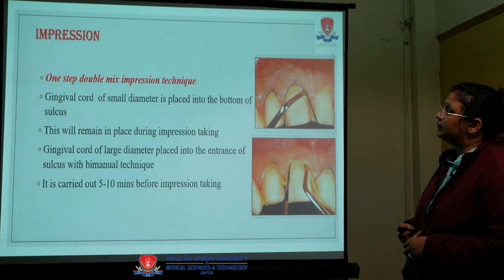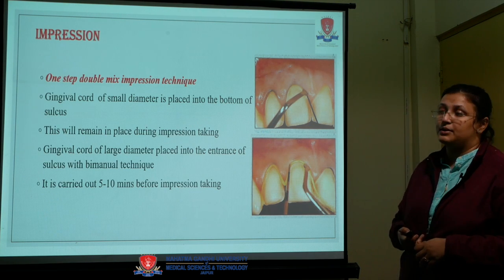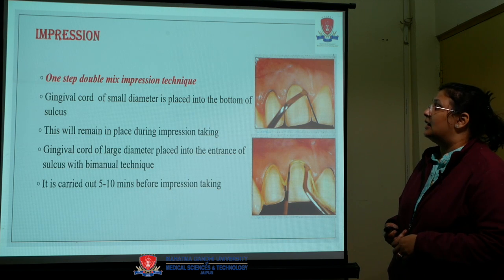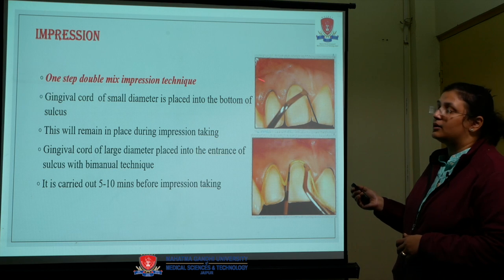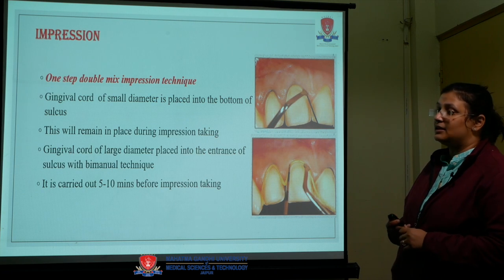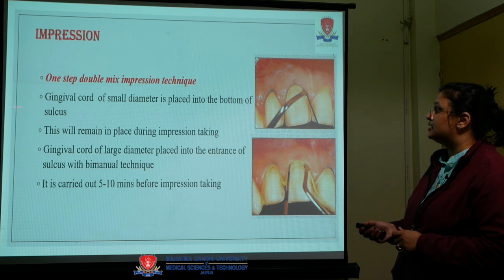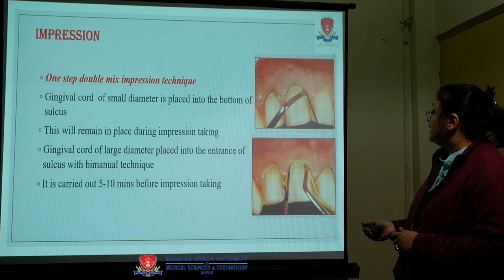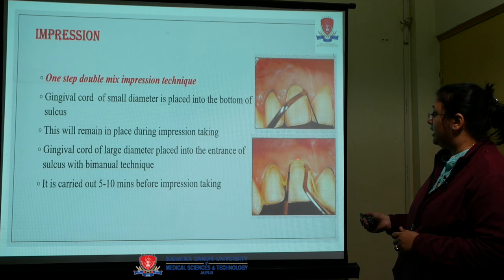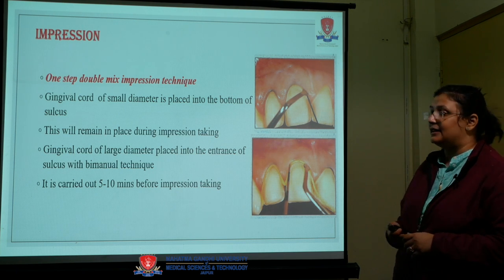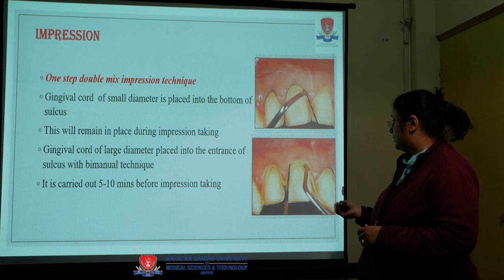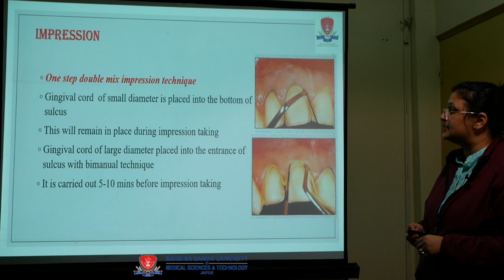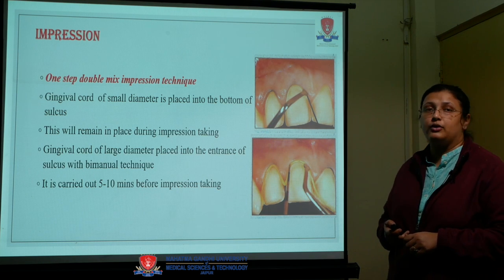For the impression, a one-step double mix impression technique should be used. The gingival cord, which is of smaller diameter, should be placed at the bottom of the sulcus, and it will remain in place during impression making. The gingival cord of larger diameter is placed into the entrance with a bimanual technique, that is, with the help of two gingival cord packers, and it is left in place for 5 to 10 minutes before impression taking.